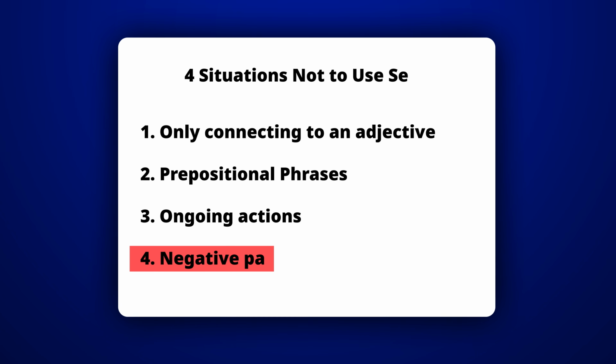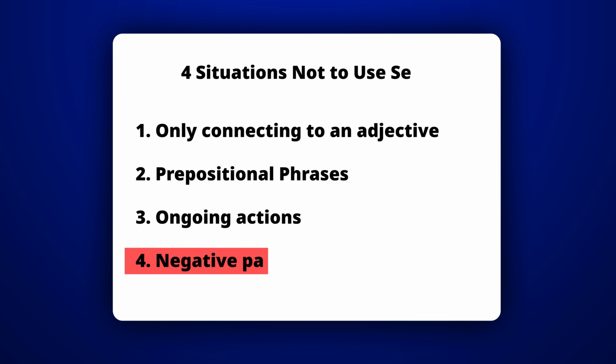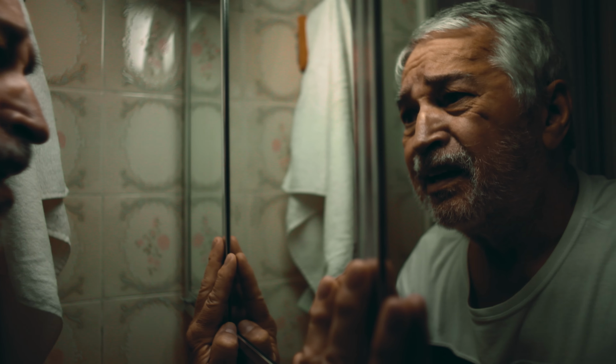Number 4, don't use se along with a negative pas, which can mean don't or not. Let's say, for example, you want to say Nelson is not innocent. In Haitian Creole, instead of saying Nelson c'est pas innocent, it's better to say Nelson pas innocent. Alright, so now you just learned 4 ways of how not to use se. But there's an important exception.